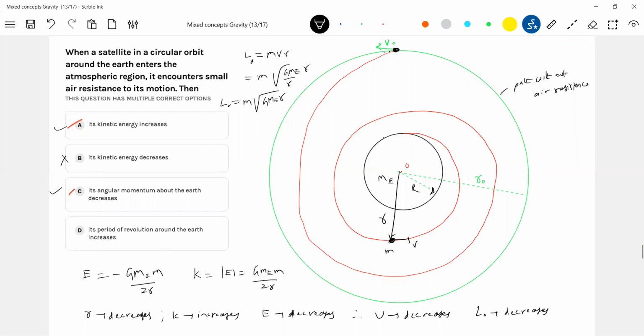That is what you have to check. So what is the time period? 2 pi r by v naught. Or by Kepler's law, T square is proportional to r cube. Now, as r decreases, T should decrease here. It says it increases, so this is ruled out.